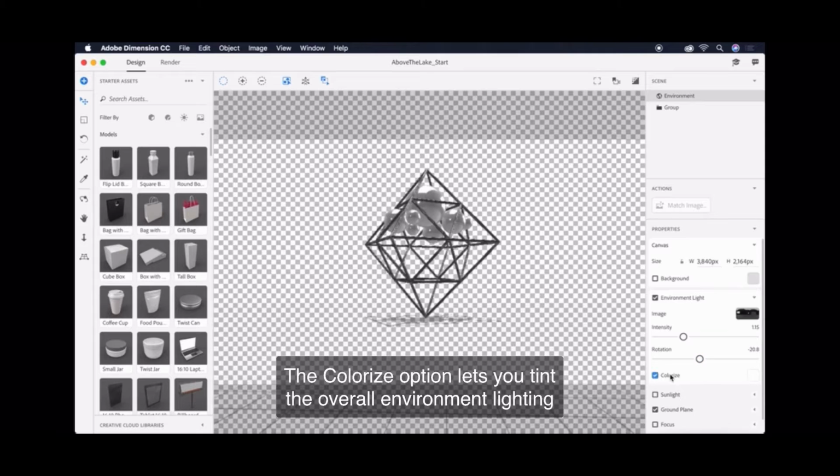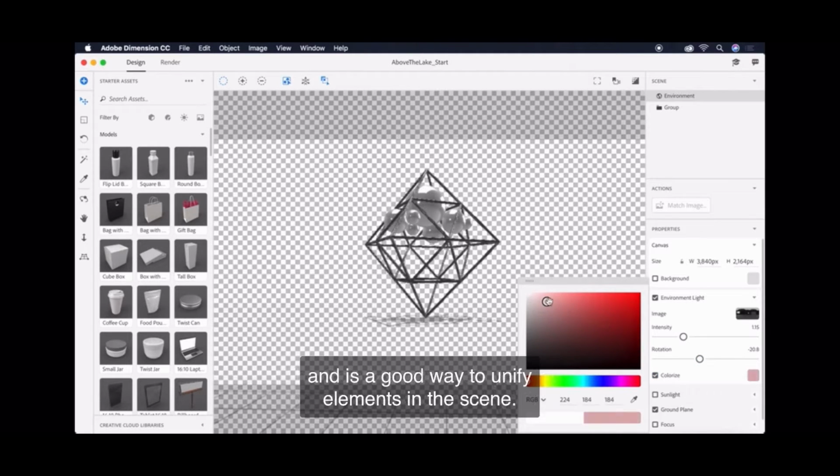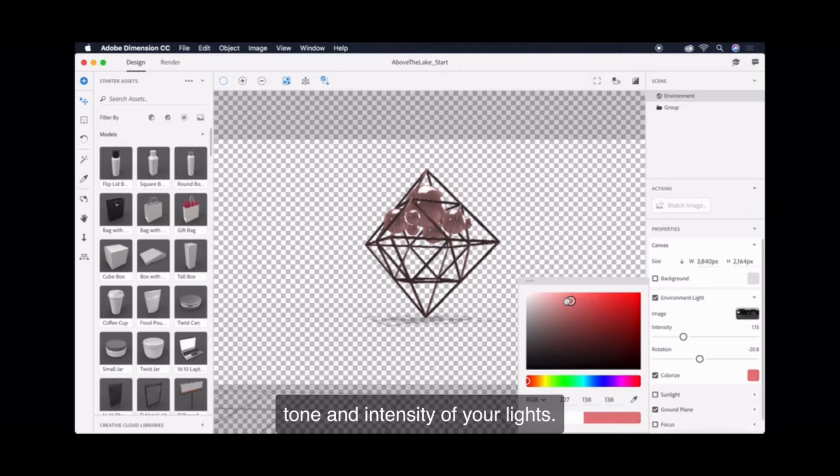A colorize option lets you tint the overall environment lighting. It's a good way to unify elements in the scene. You have quite a bit of control over the direction, tone, and intensity of your lights.